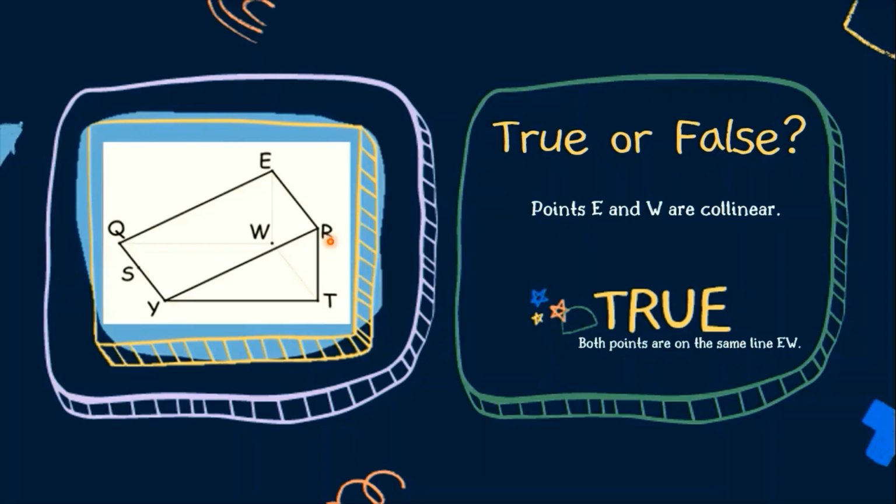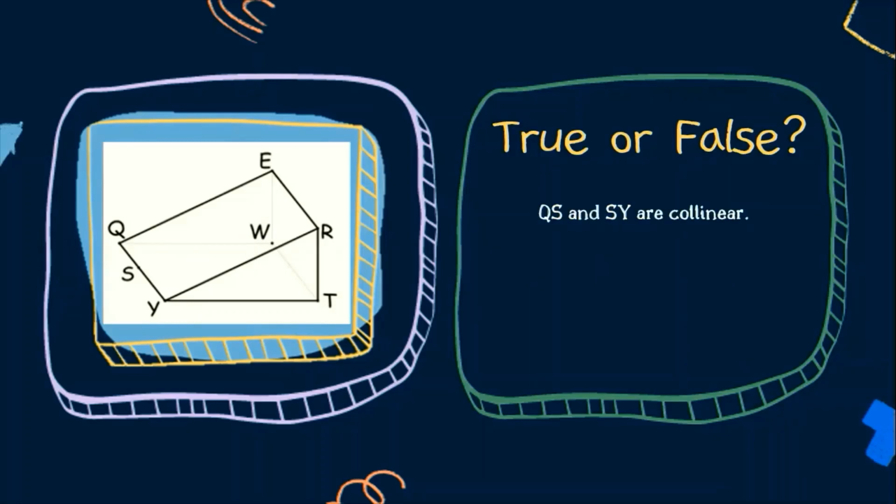Say for example, points R and W are collinear. They are not collinear because itong R, hindi siya kasama sa linya nitong W. Itong line na ito ay hindi para sa RW. This is for RY. Ang mga points na collinear kay R ay itong E, itong T, at itong Y lamang. Yung W ay kanyang opposite. Hindi sila collinear.